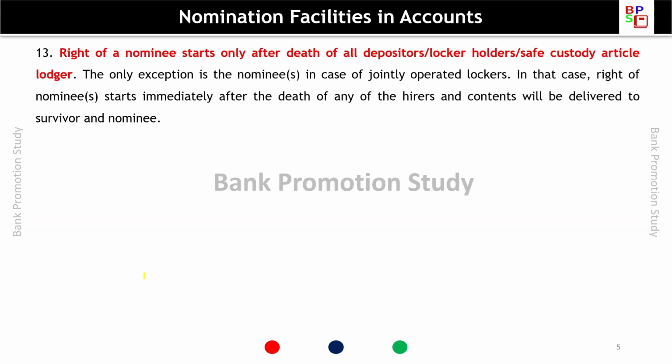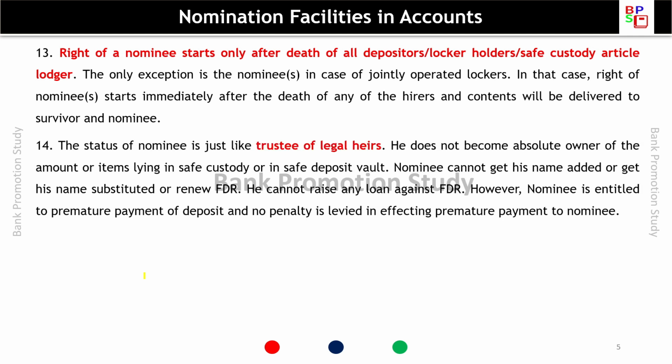Right of a nominee starts only after the death of the depositor, locker holder, or safe custody article lodger. The only exception is the nominee in case of a jointly operated locker. In that case, right of nominee starts immediately after the death of any of the hirers, and contents will be delivered to the survivor and nominee. The status of nominee is just like a trustee of legal heirs. Nominee is the trustee of legal heirs.